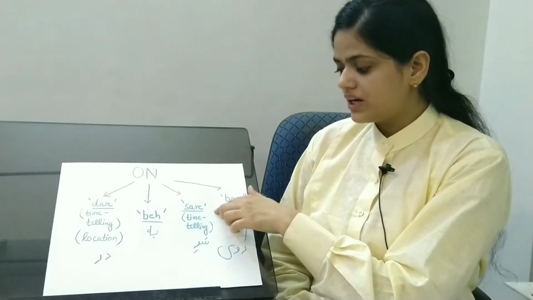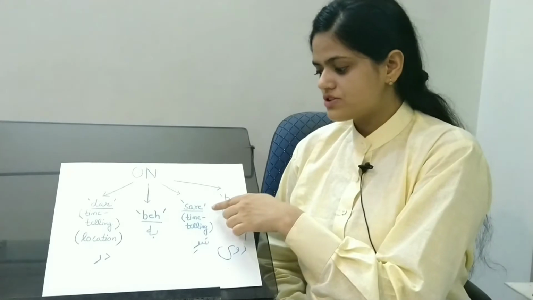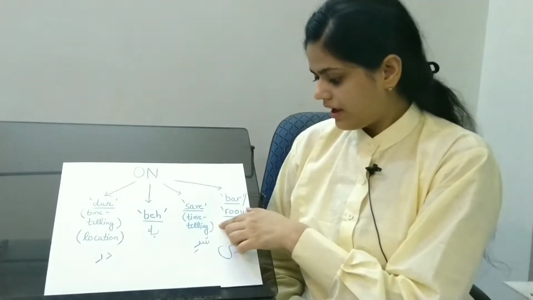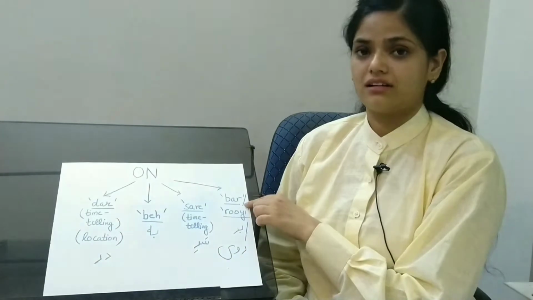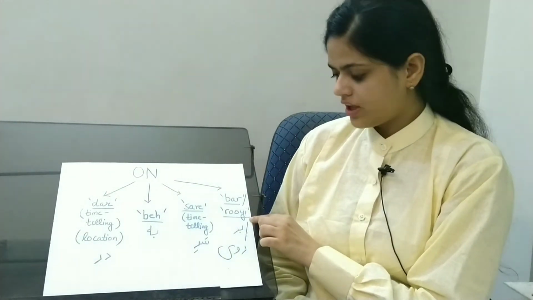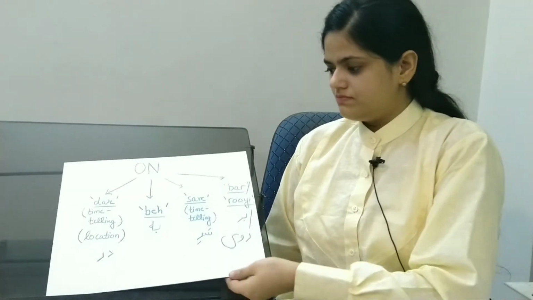And the third term that we can use for the preposition on is sare. This also denotes time. It's used for time telling. This is how sare is written. Then bar, and rui. Bar or rui. So let me elaborate on this particular preposition.